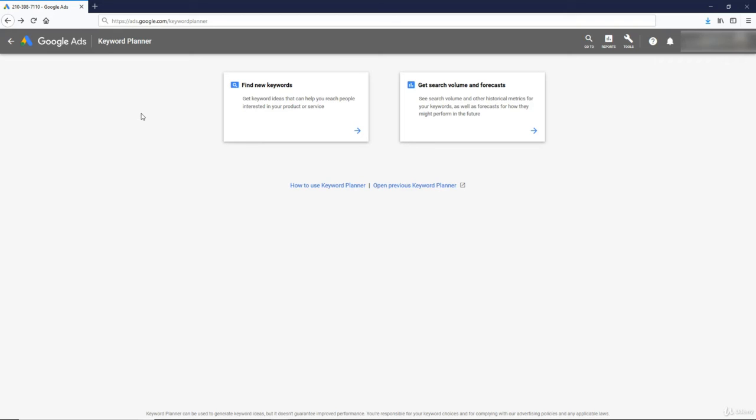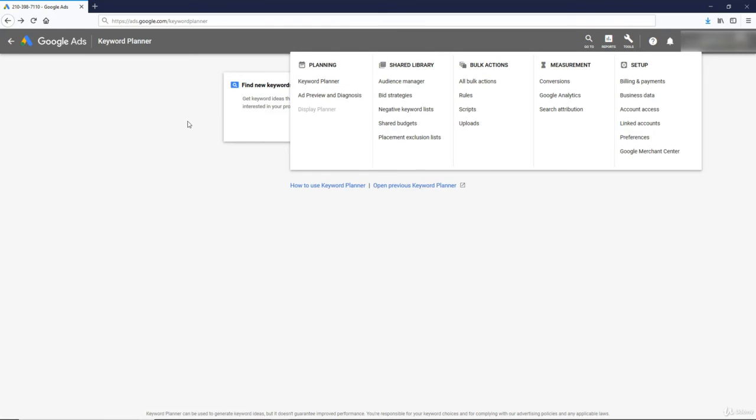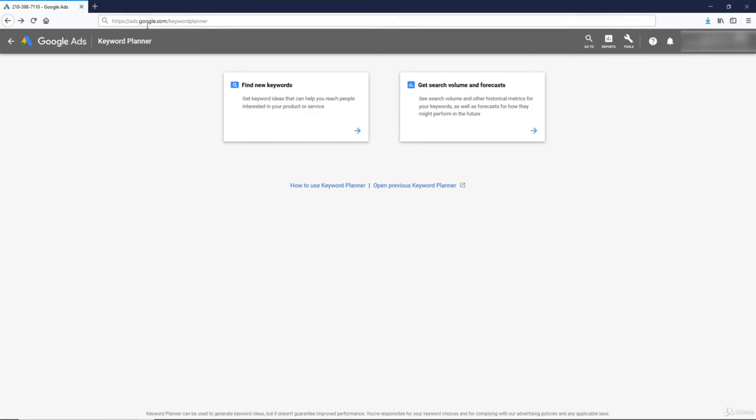Then Google Ads will force you to create your first ad campaign. They'll lead you through step by step and then have you input your billing information. But don't worry, you don't have to launch that ad. Once you create that first campaign, on the campaign dashboard you can just pause that campaign. So you'll actually never spend any money on that campaign if you don't want to. So once you've created your account and paused that campaign, just go to Tools and then Keyword Planner. Or you can go there direct by going to ads.google.com/keywordplanner.